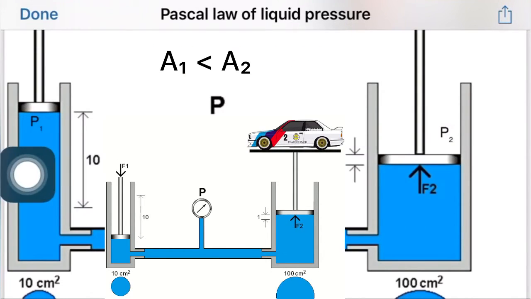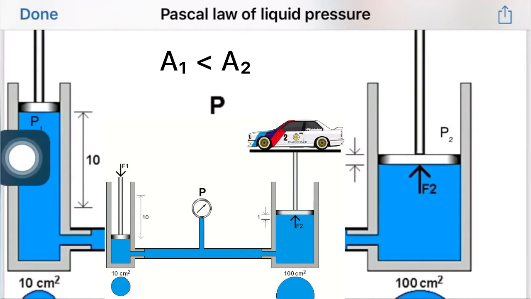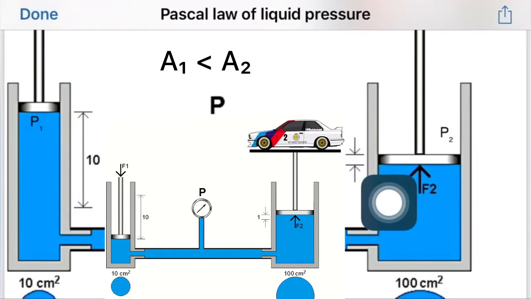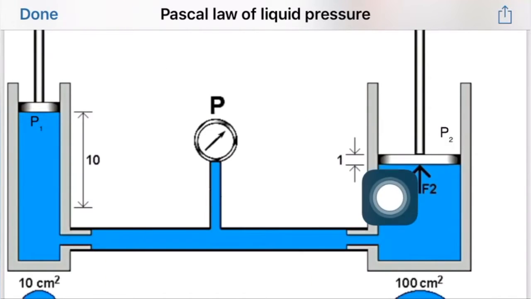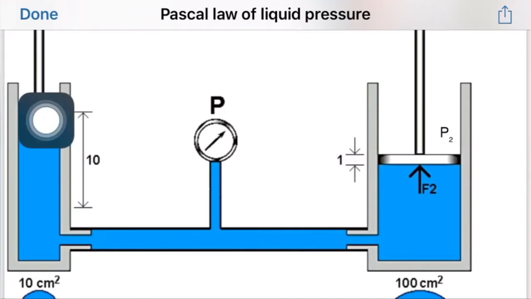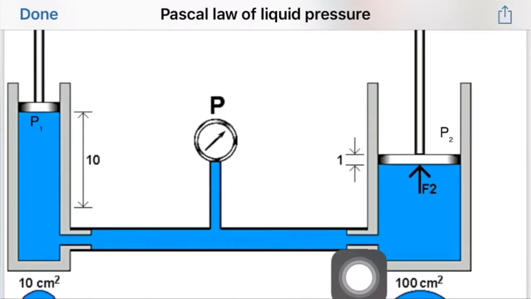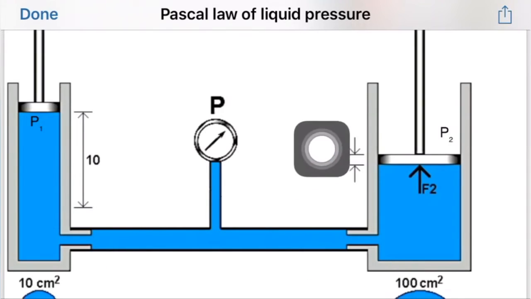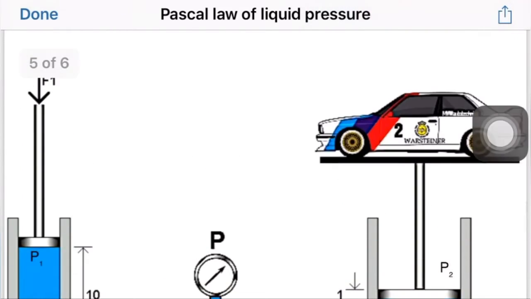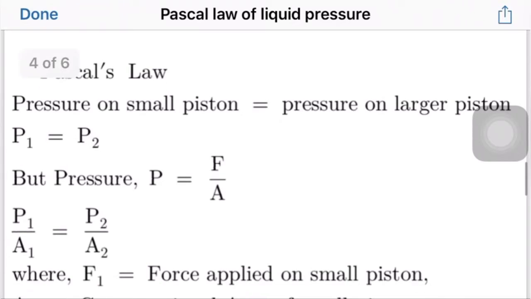Obviously, by observing the diagram, the area of this piston is less than the area of the other piston, because this piston is smaller. Say the area of the small piston is 10 centimeters squared, and the area of the large piston is 100 centimeters squared.